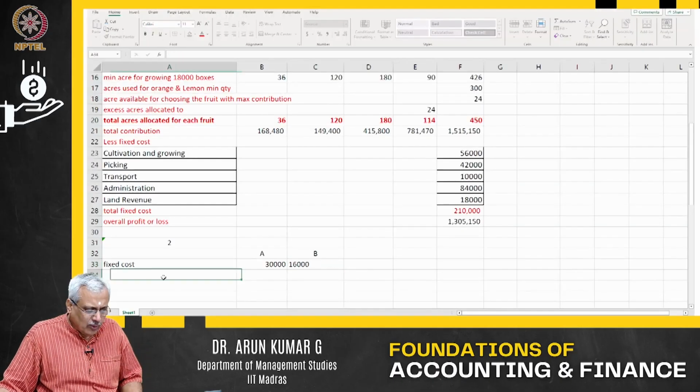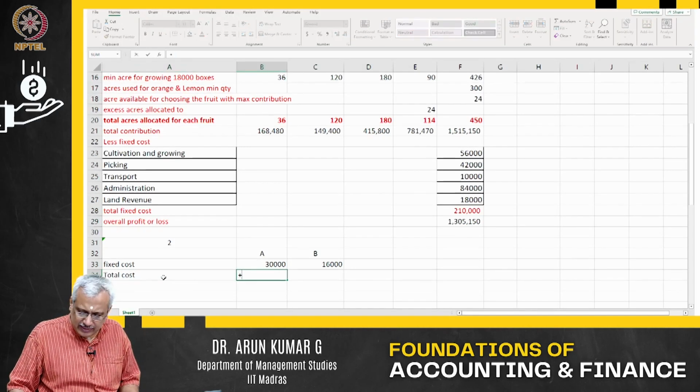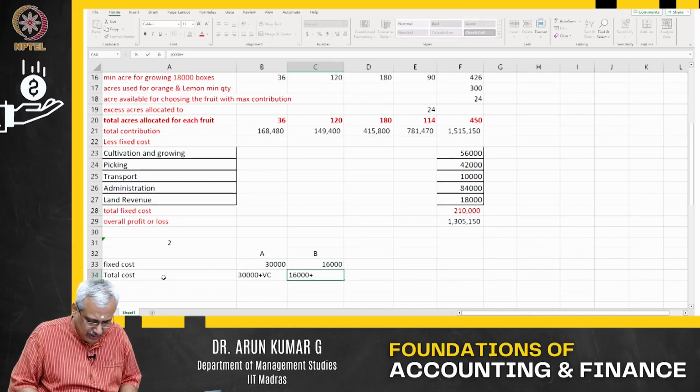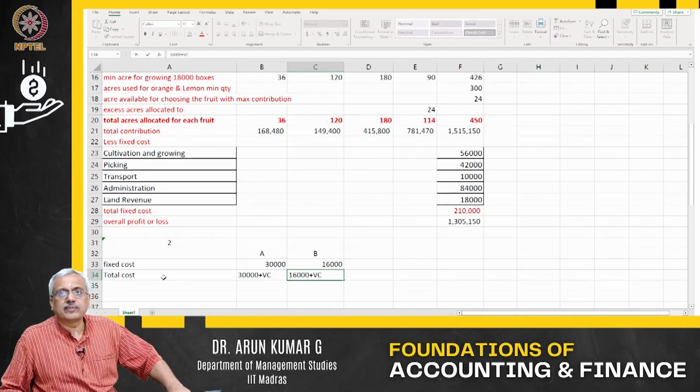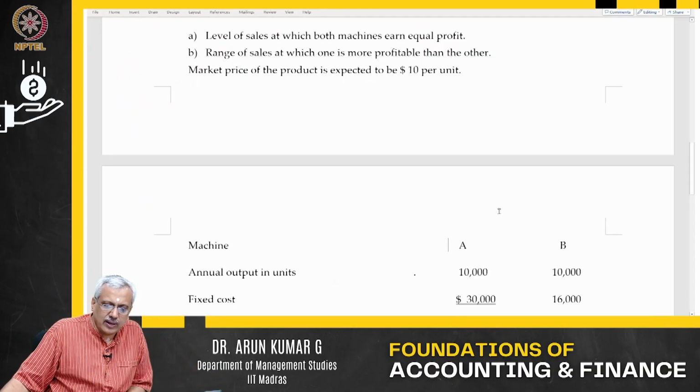Now what is the total cost? Total cost for A is 30,000 plus my variable cost, and for B it is 16,000 plus my variable cost. They also give the market price as 10.